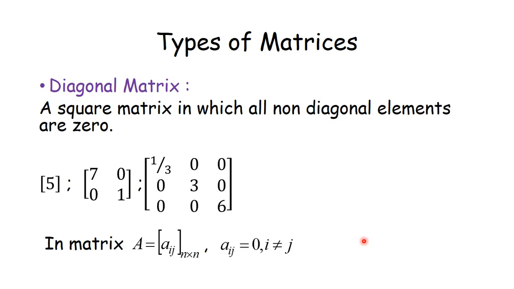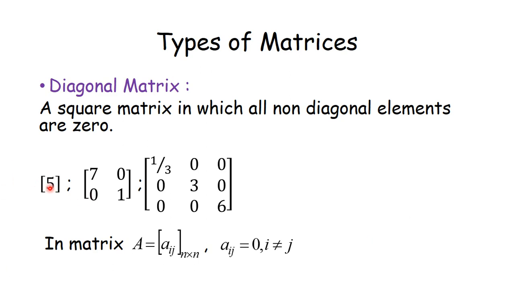Now next comes the diagonal matrix. The diagonal matrix is a square matrix. First of all, it is a square matrix, and that square matrix is called a diagonal matrix if all non-diagonal elements are 0. Means if I have a square matrix and in that square matrix non-diagonal elements are 0, then definitely that square matrix is a diagonal matrix.